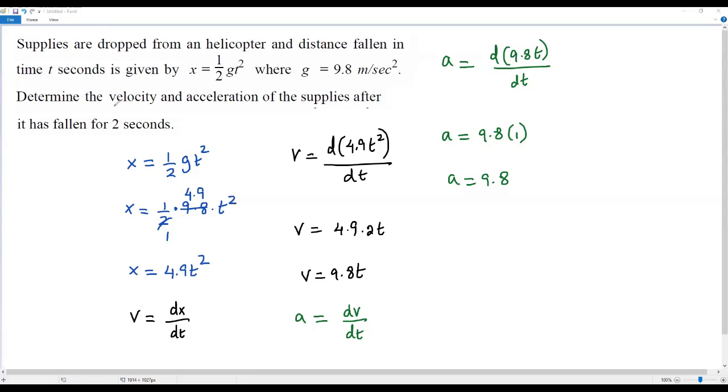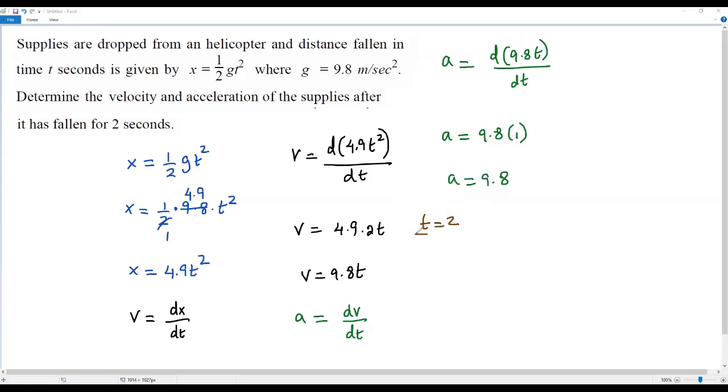Our aim is to find the velocity and the acceleration of the supplies after it has fallen for 2 seconds. So for that, we have to plug in t is equal to 2 into the velocity and acceleration that we got over here. First, let me plug in t is equal to 2 into the velocity.